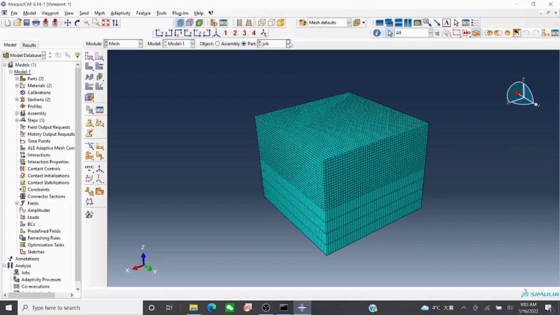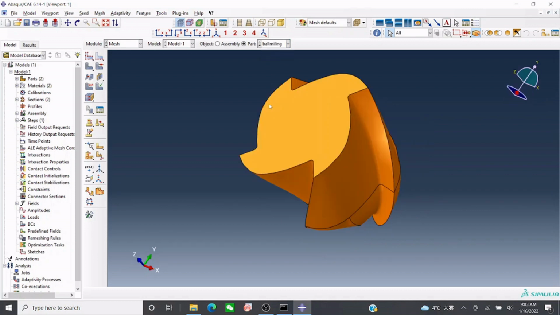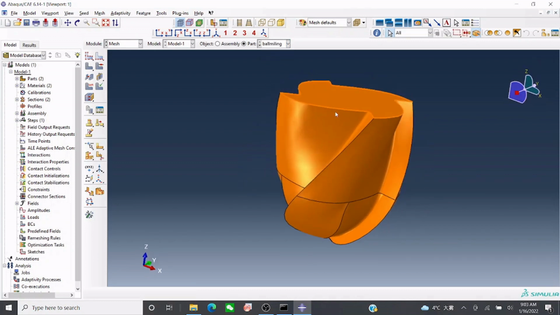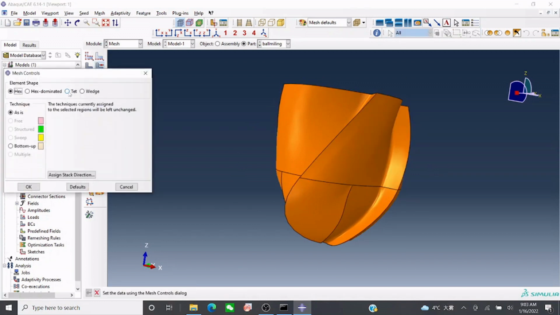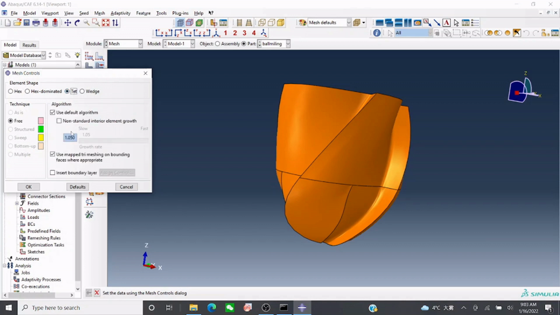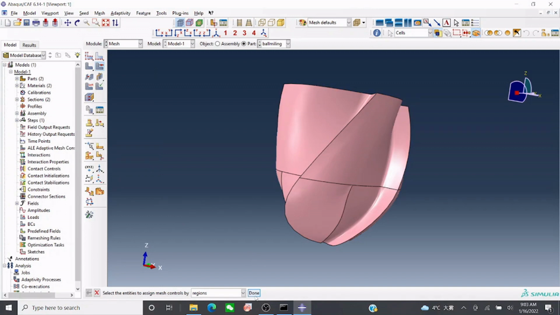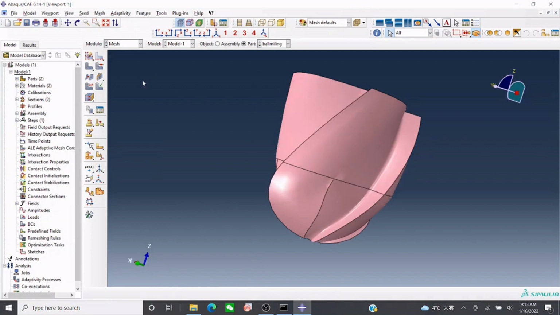So now we want to mesh our tool. So this is our tool. First we go here. We want tetra mesh over here. So fine, we applied. Now we will set this one. So I'll show you.